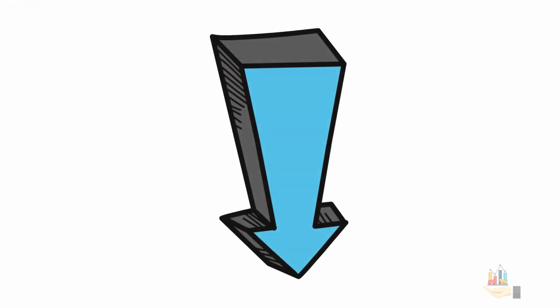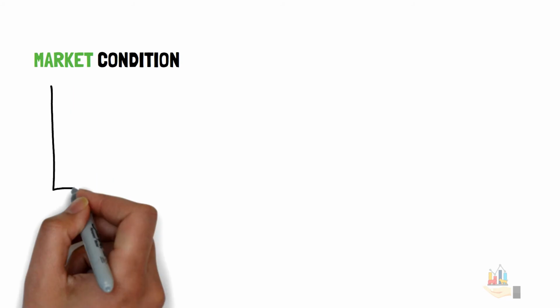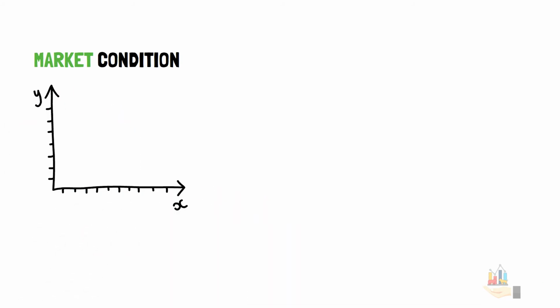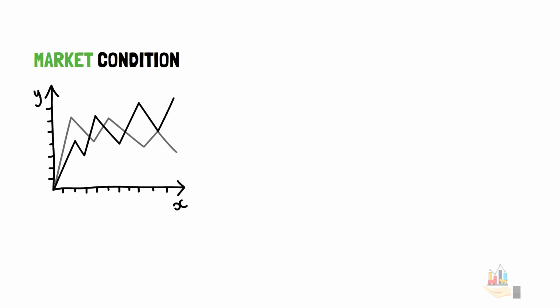Here are some causes of business bankruptcy. Number one, market condition. Poor conditions in the overall economy and in the specific market in which a business operates are common causes of bankruptcy. The economy tends to follow a boom and bust cycle of rapid expansion followed by recession. During bust periods, consumer confidence and spending tend to decline, which can lead to low revenue. Companies involved in specific niche markets can also be susceptible to shifts in consumer preferences.